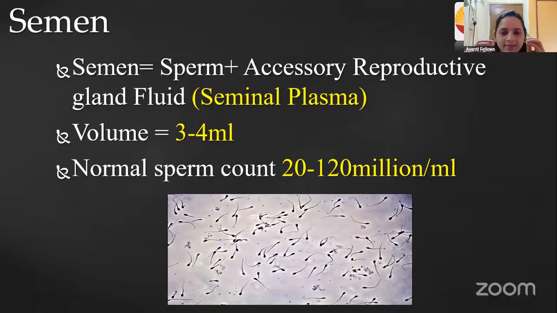The fluid released from these accessory glands makes up 90% of the semen. Only the sperm is about 10%. In that, the number of sperms is around 20 to 120 million. Just imagine, a normal, healthy man produces 20 to 120 million sperm in a single ejaculation.